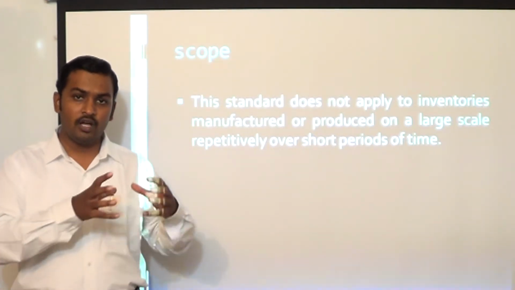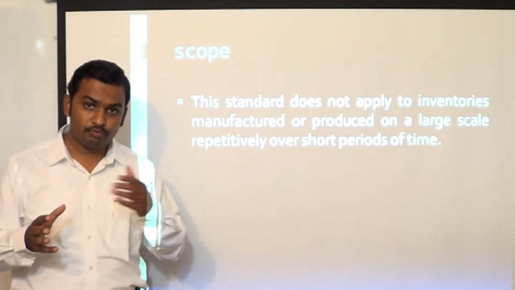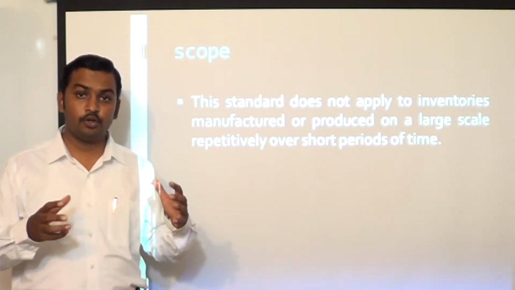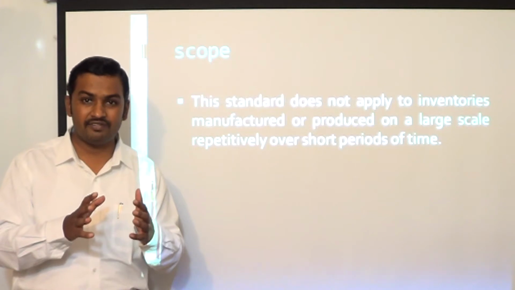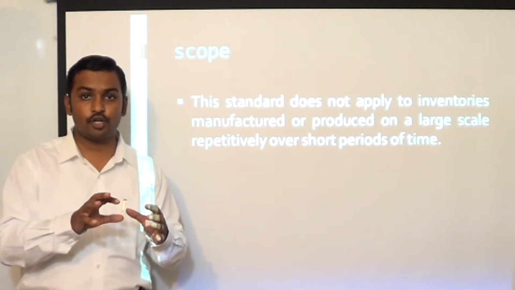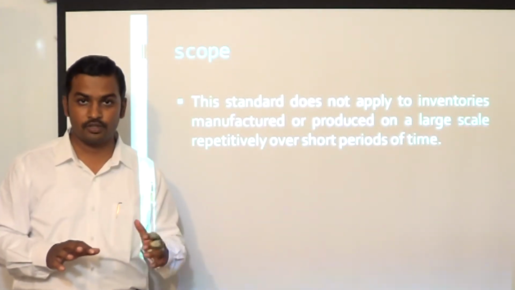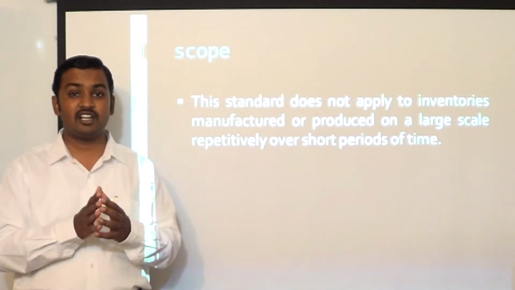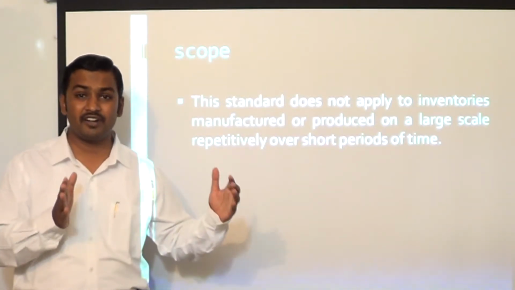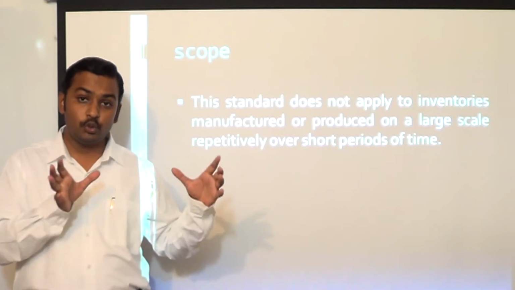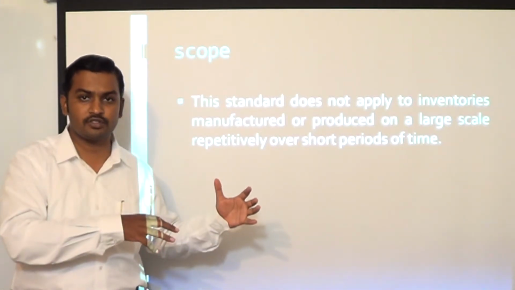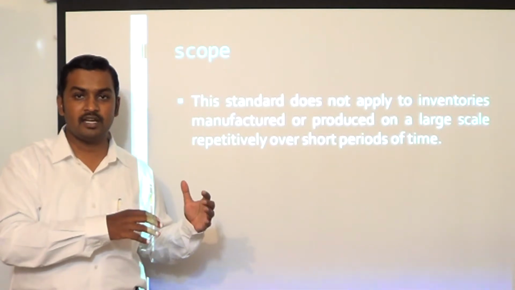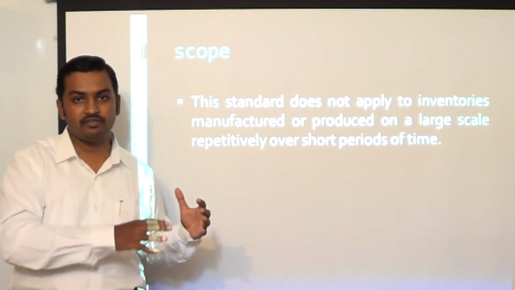But if goods take long period of time for the production process to complete, and during this period if any borrowing cost is incurred, it may satisfy the definition of a qualifying asset, and in such cases borrowing cost can be considered as part of cost of production. So only in situations where inventory takes substantial period of time to get ready for sale, in such cases during this period of production, if any borrowing cost is incurred, it can be considered as part of cost of production and can be capitalized as part of cost of the inventory.